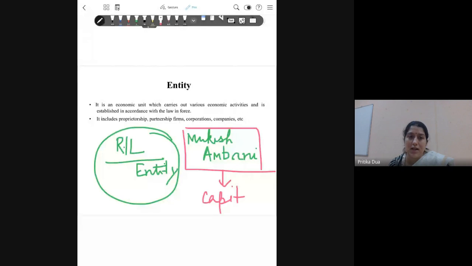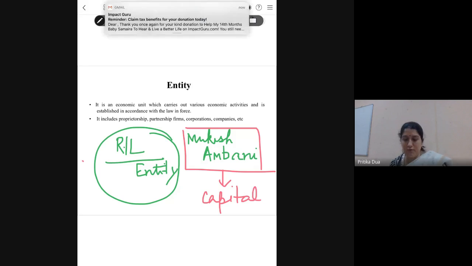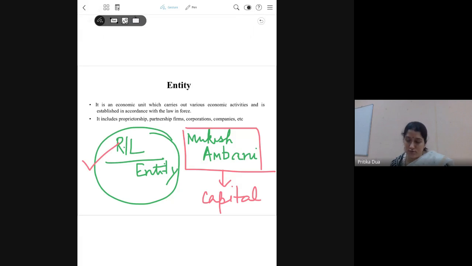So the entity is the firm, the business here; the owner is a separate entity, the debtor is a separate entity, your bank which is giving a loan to the firm is a separate entity. Accounts are prepared for all the entities, but overall the financial statement is being prepared for Reliance Industries.